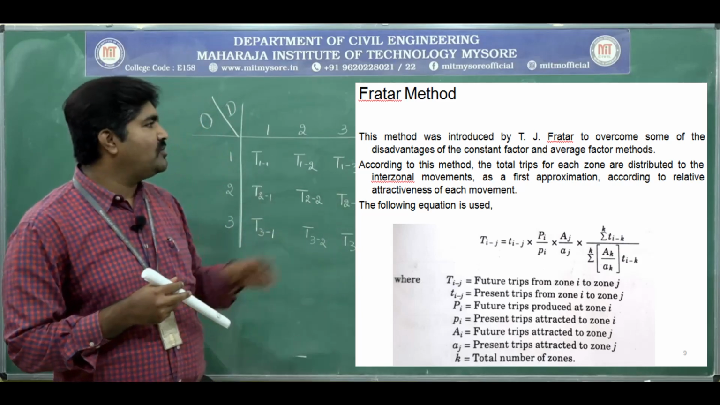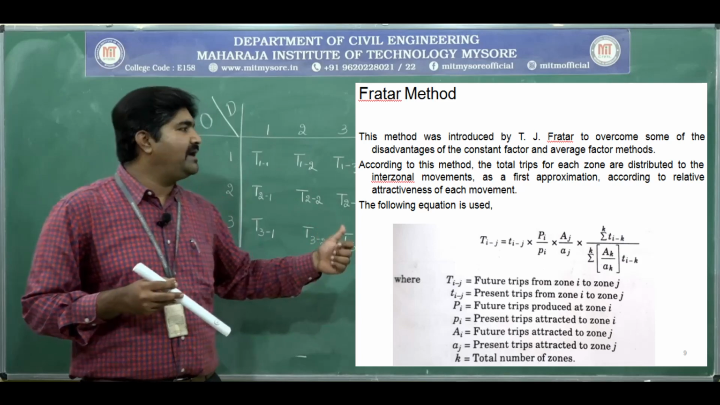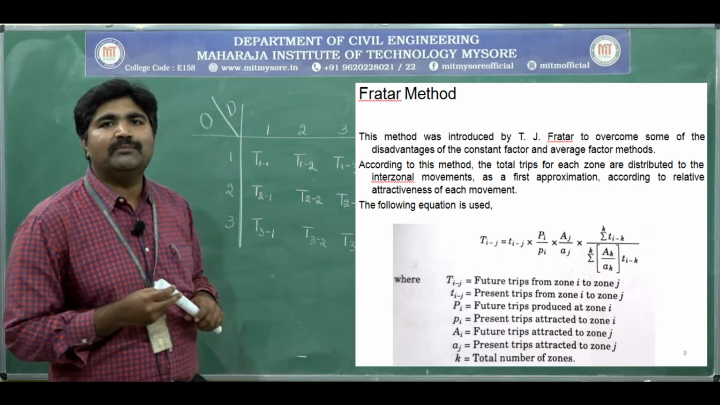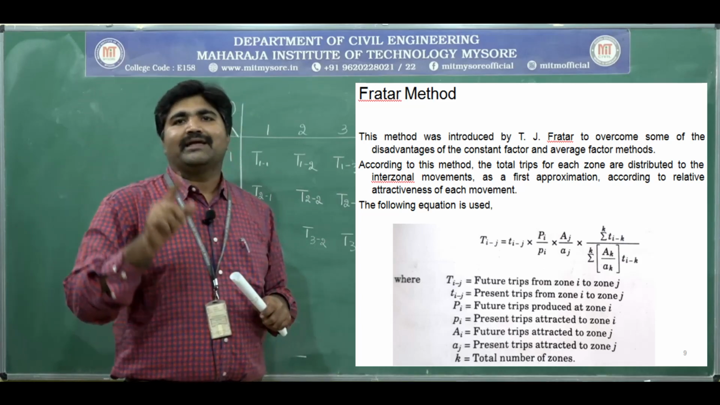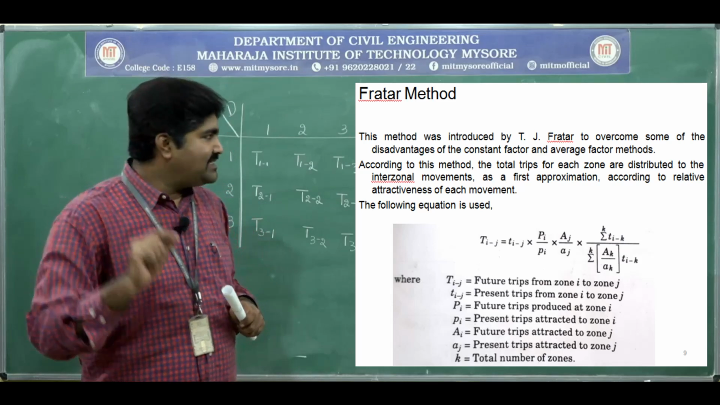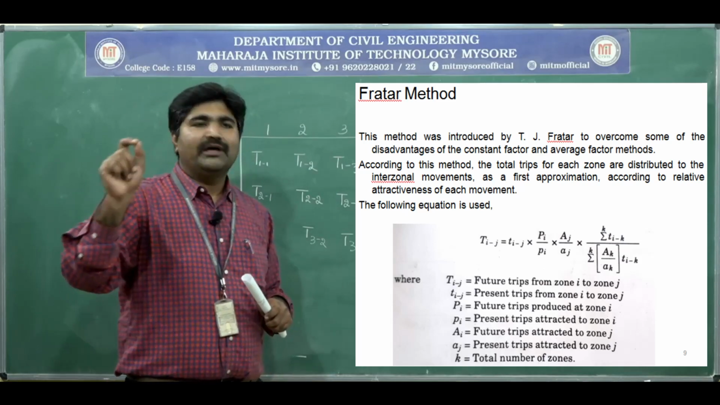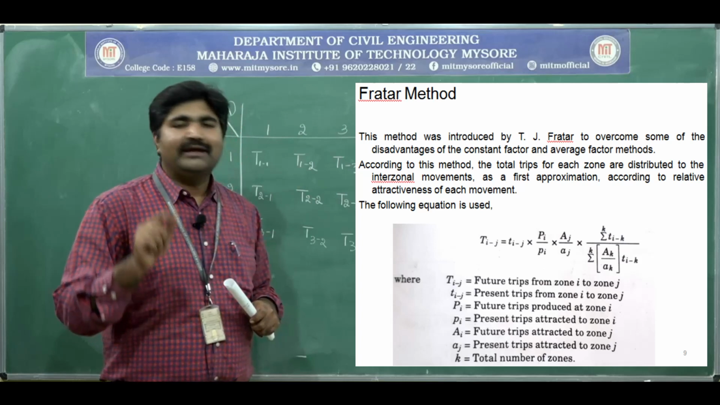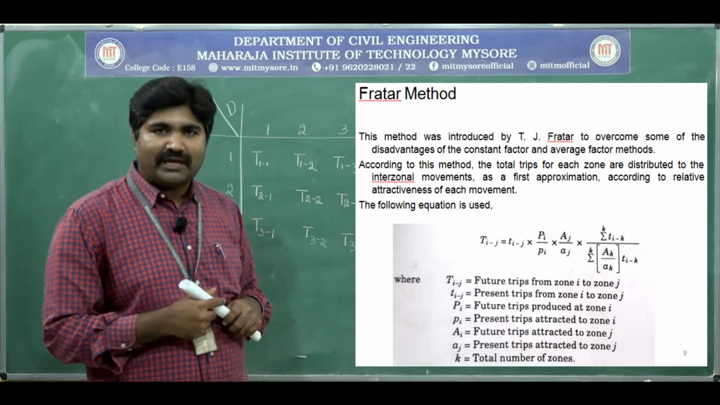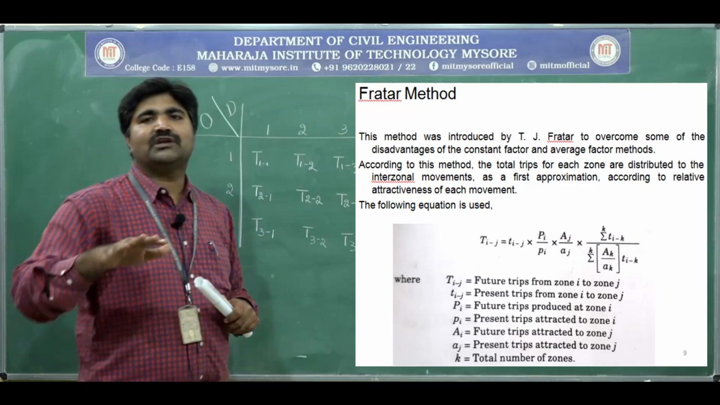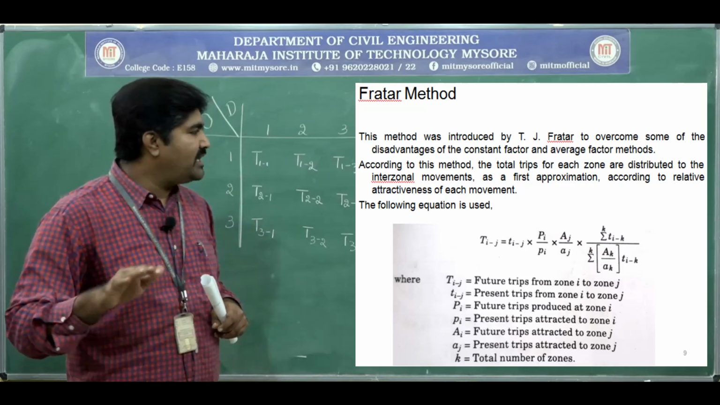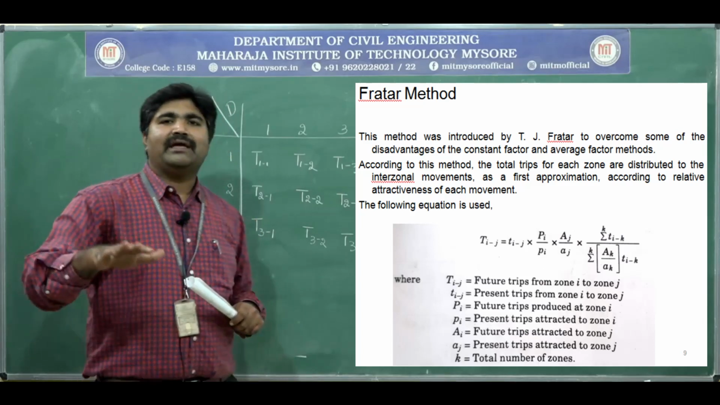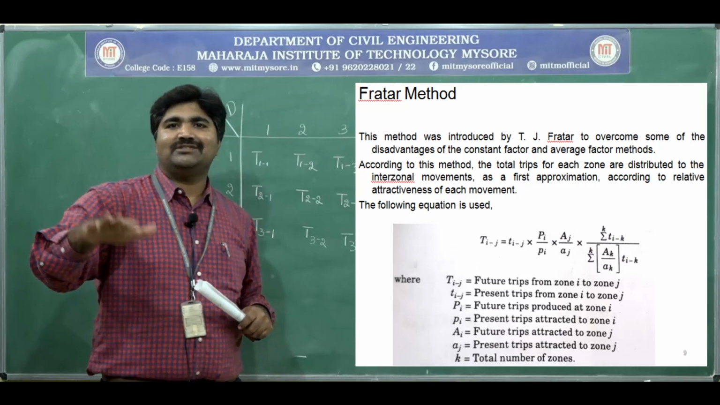See, the following equation will be used to distribute the trips. That is, capital Ti2j is equal to small ti2j multiplied by capital Pi divided by small pi multiplied by capital Aj divided by small aj into summation of Ti2k divided by summation of capital Ak divided by small ak into trips between i to k, where capital Ti2j is the future number of trips between i to j, where small ti2j is the present number of trips between zone i and j.